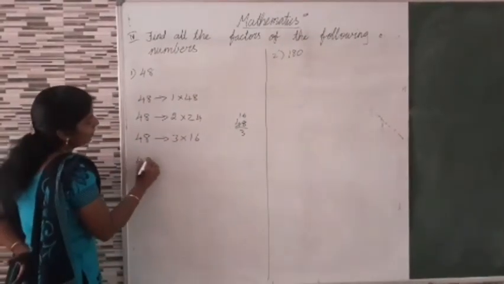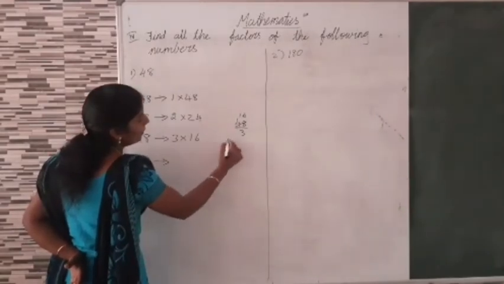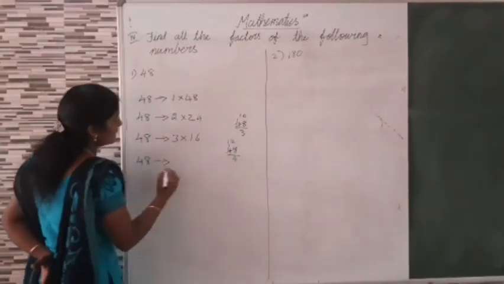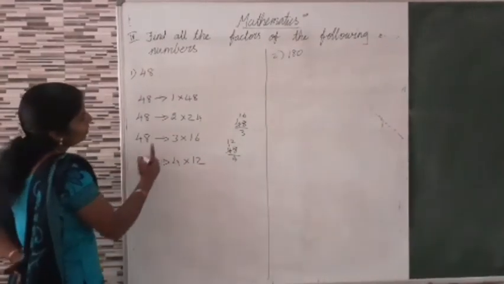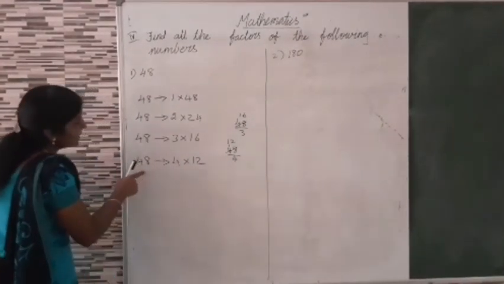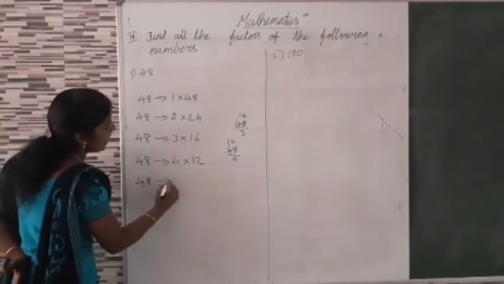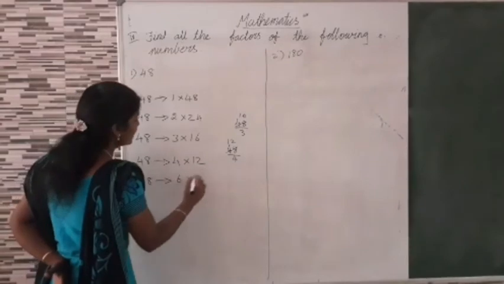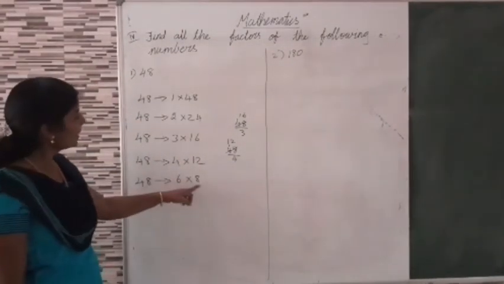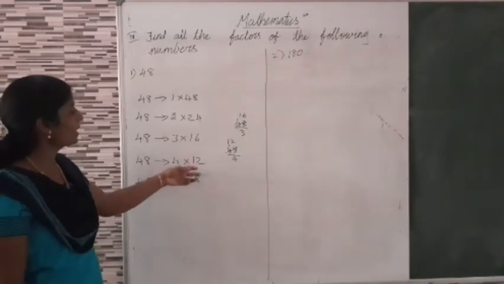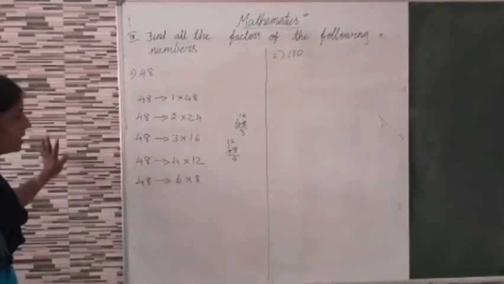Then 4 table, 48 divided by 4. 1 4 is 4, 2 4s are 8, 4 into 12. Then 48 is not in 5 table. Then 6 table, 6 8s are 48. Then 8 table 6 times. Then 12 table 4 times. Then 16 table, 24 table, 48. That's all.